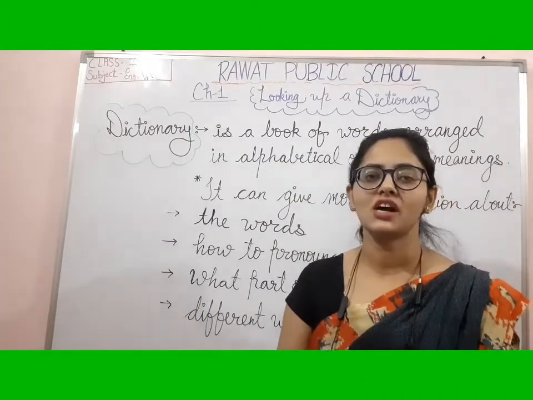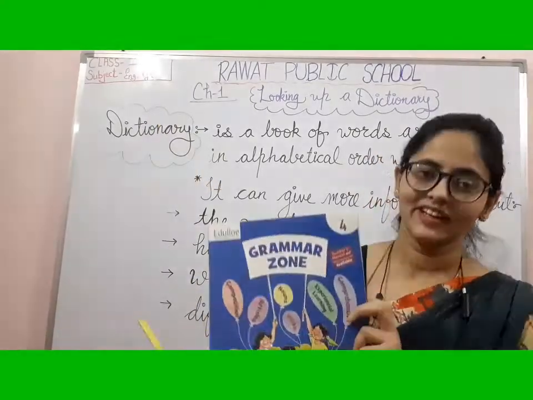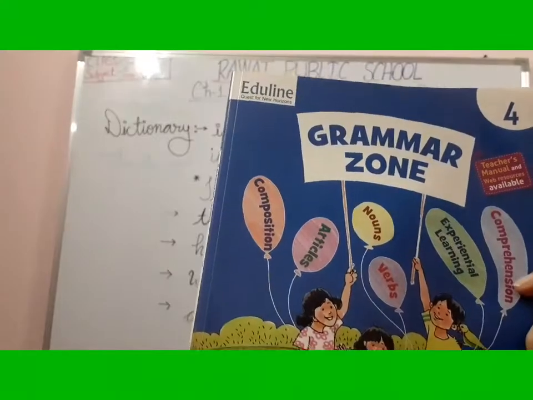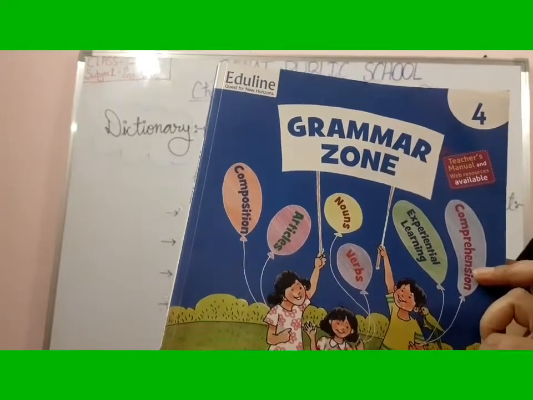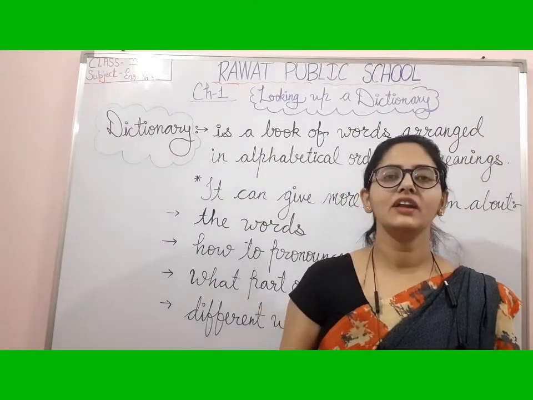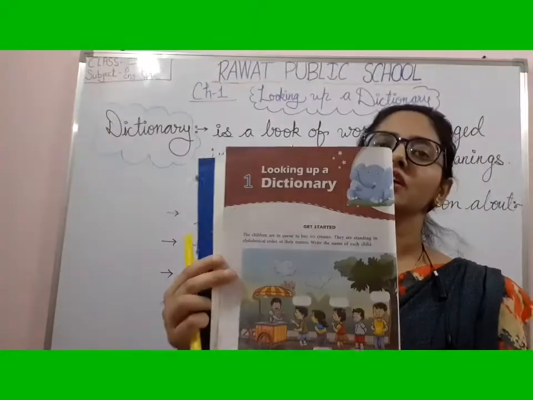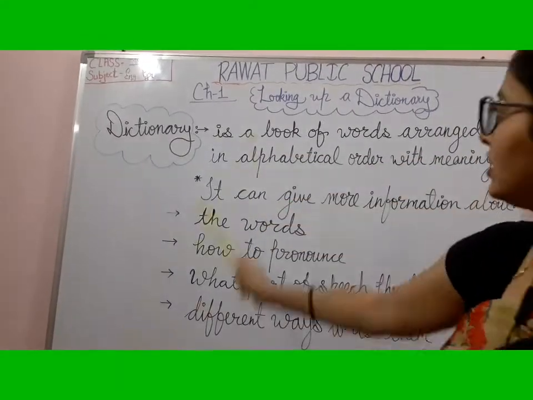Today we are going to start our English grammar book, Grammar Zone. This is your English grammar book, and today we are going to start the very first chapter. Chapter number 1: Looking up a dictionary.